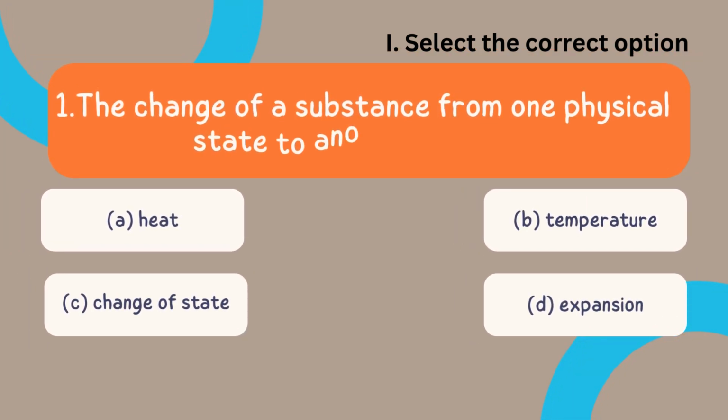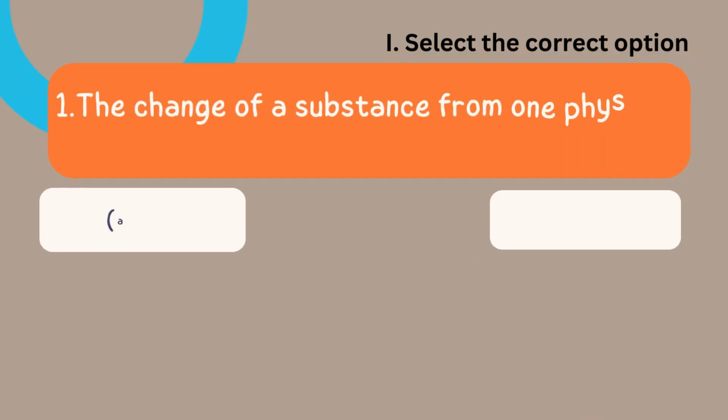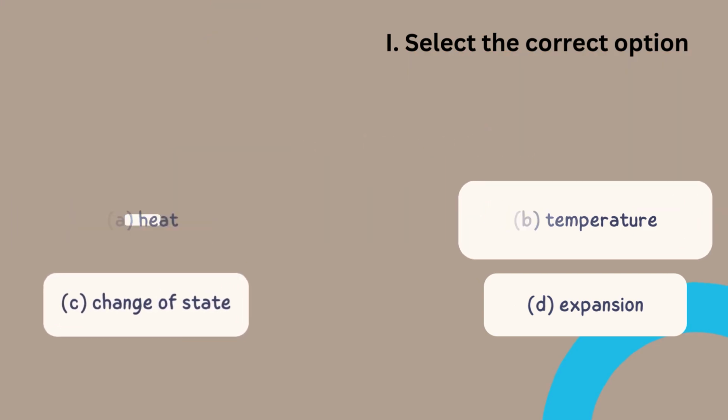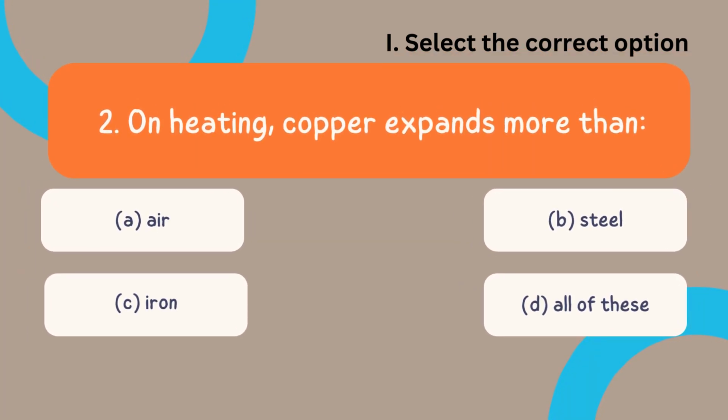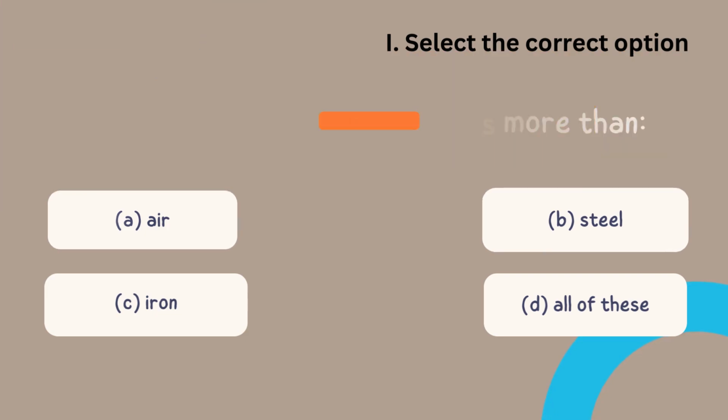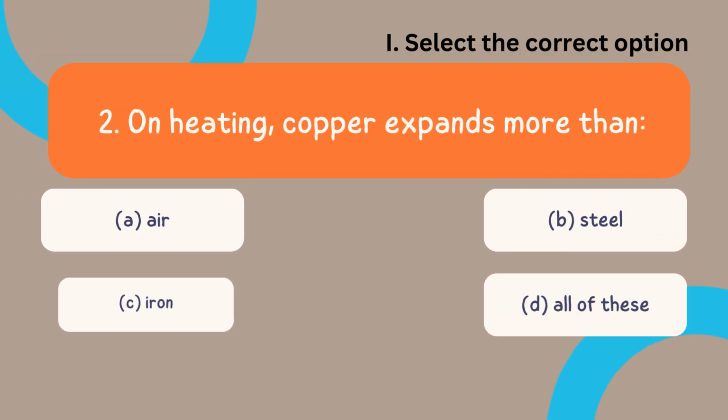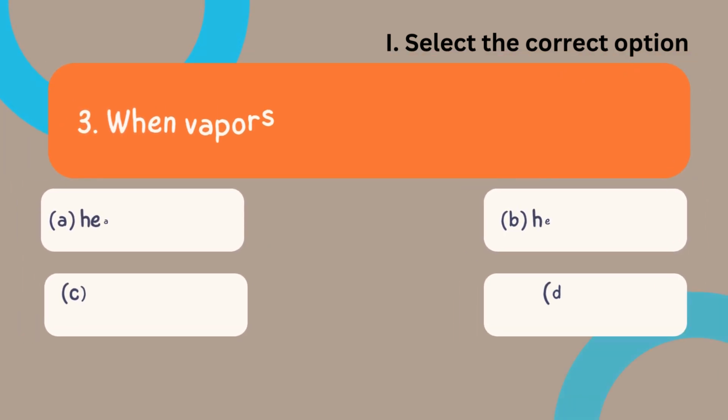Question 1. The change of a substance from one physical state to another is called: A. Heat, B. Temperature, C. Change of state, D. Expansion. The correct answer is C, change of state. Question 2. On heating, copper expands more than: A. Air, B. Steel, C. Iron, D. All of these. The correct answer is C, iron.